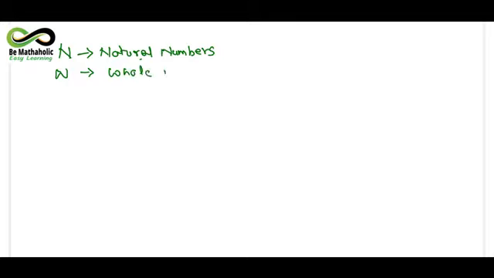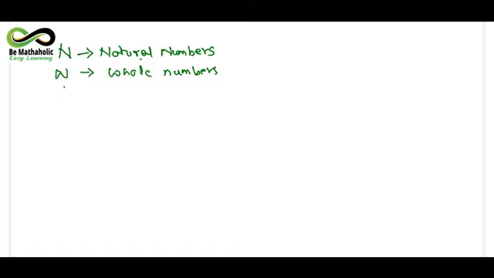We begin with the letter capital N. This letter is used to describe the set of natural numbers. Here we will be discussing in terms of the letters and these notations. So N denotes the set of natural numbers. Here W, you will find, defines the set of whole numbers.